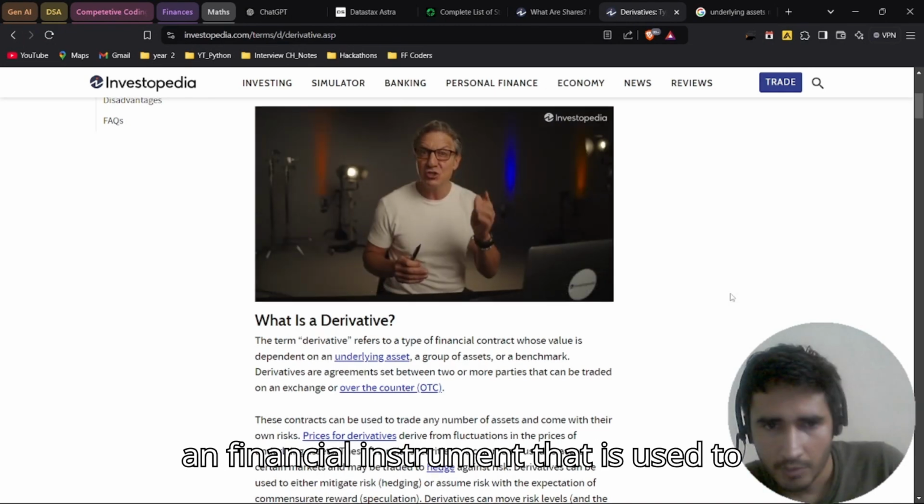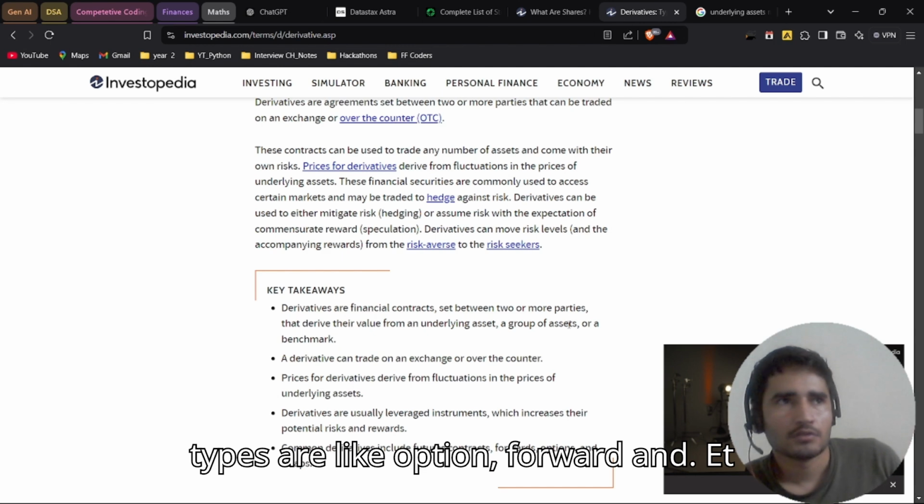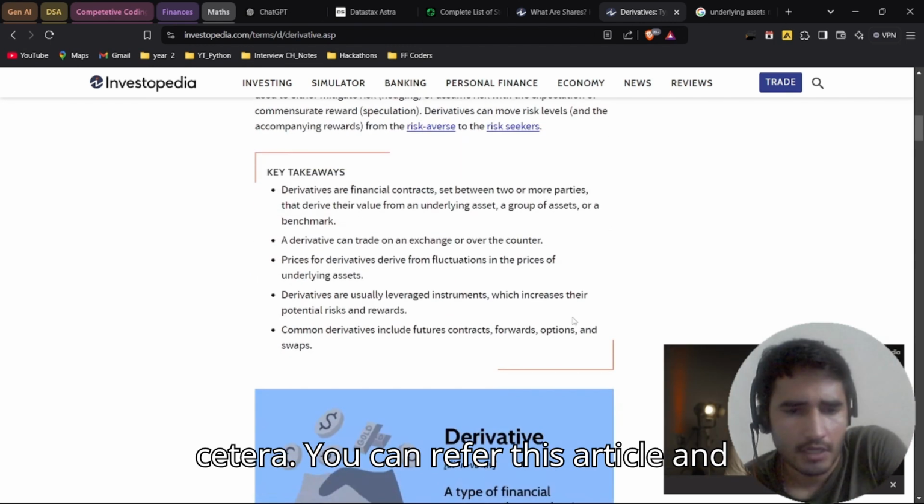A derivative is a financial instrument that is used to determine the value or price from an underlying asset. Its types are option, forward, etc. You can refer to this article. And let me give you an example.